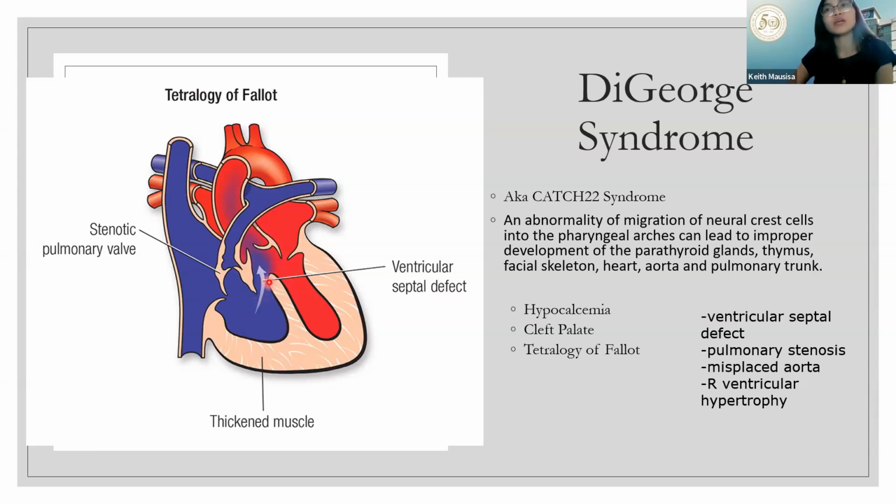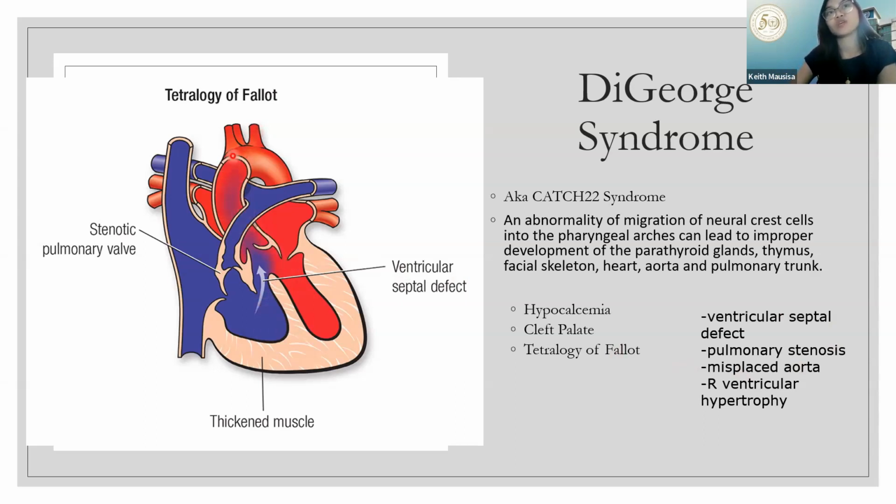But because you have ventricular septal defect, you have also the misplaced aorta, meaning meron ding nakaka-escape coming from the right ventricle, palabas ng aorta.